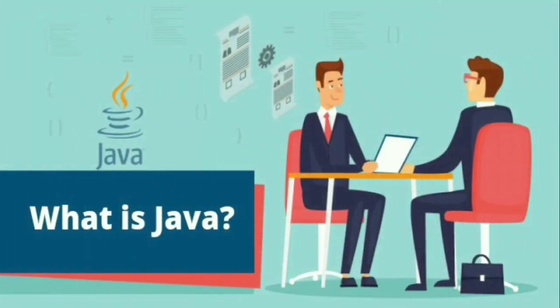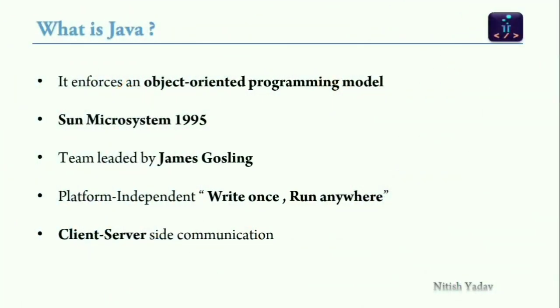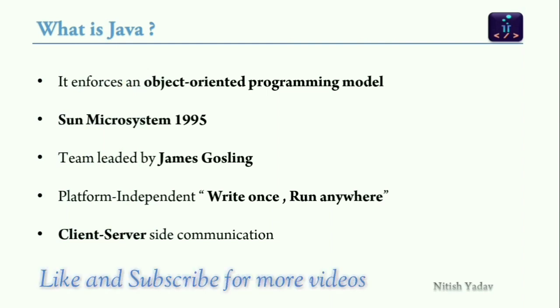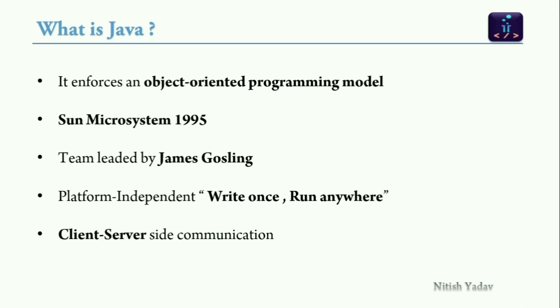So what is Java? We all know that it is a programming language which comes under the object-oriented programming model. Java was released by Sun Microsystems in the year 1995, by a team led by James Gosling. Java is a platform independent tool, meaning write once, run anywhere. For example, we write code on a Linux system, compile it on the Linux system, and execute the code on a Windows system. Client server side communication means Java is distributed in nature.